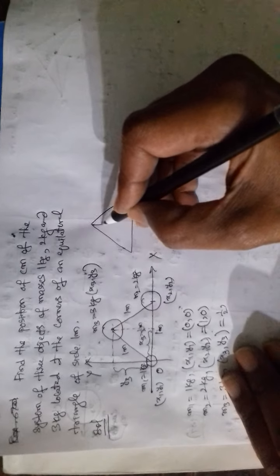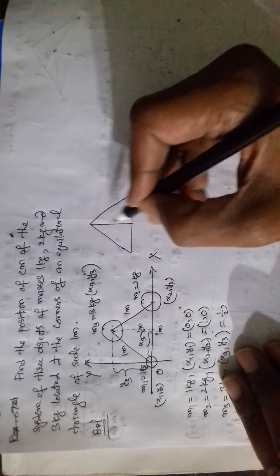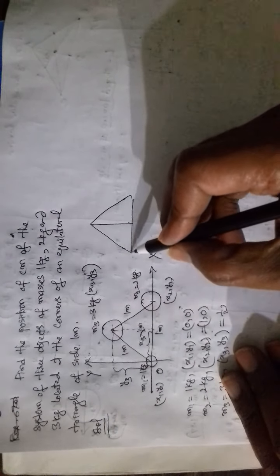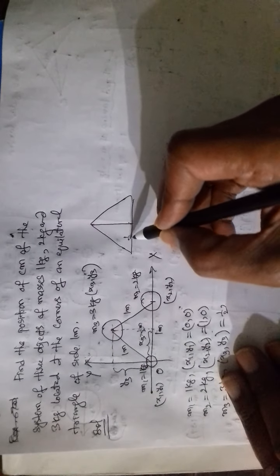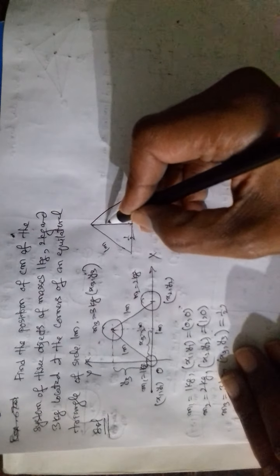See, this is an equilateral triangle. So here the height is y3. Here to here 1 by 2. This side is 1 meter and this is y3.